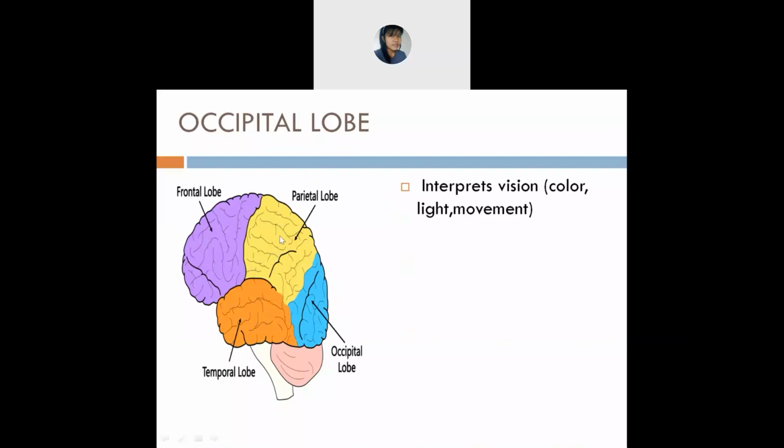Next is light. Just the light that you see every day, you are able to know whether it's nighttime, daytime, or afternoon. Just by the light also. Next is movement, same thing. If somebody is running, or moves, you are able to know it because of the occipital lobe. Is it clear about the occipital lobe, everyone?